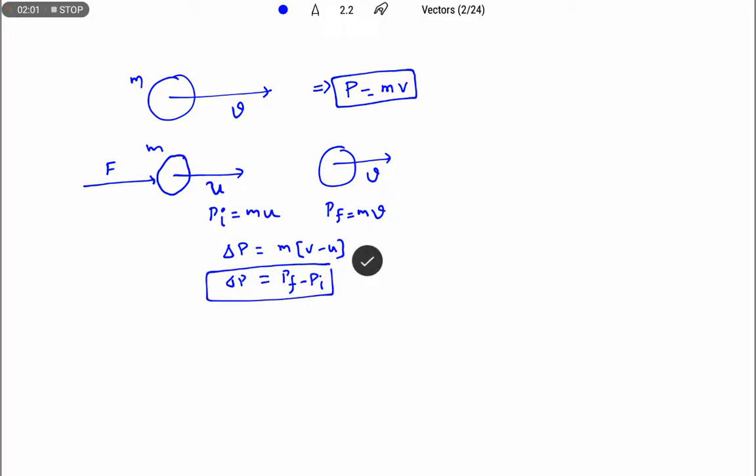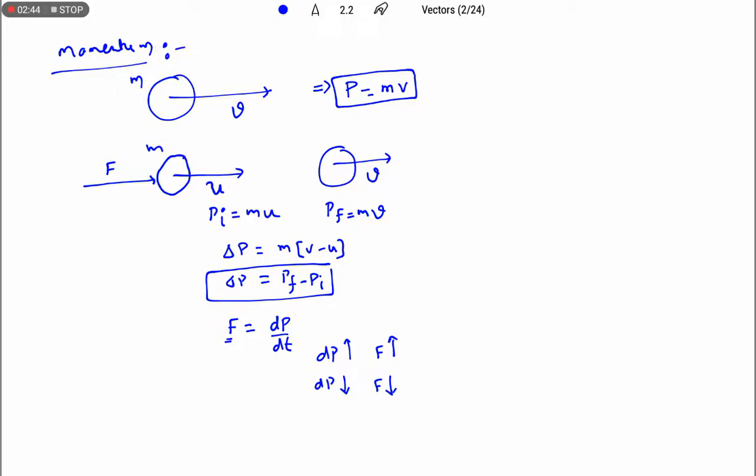And we also discussed that the rate of change of linear momentum, dp by dt, is directly proportional to the force acting on the body. What does it mean? If the change in momentum delta p is more, then the force acting on the object is greater. If the change in momentum is less, then the force acting on the object is also less. We discussed this already when we studied Newton's second law of motion and the derivation of Newton's second law.